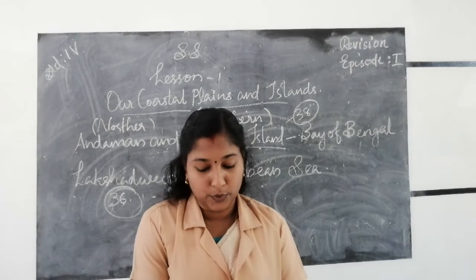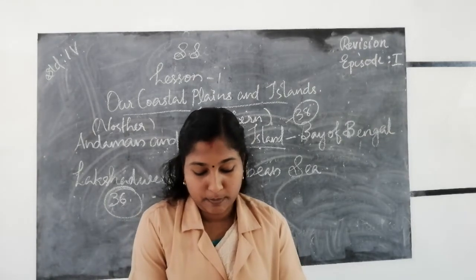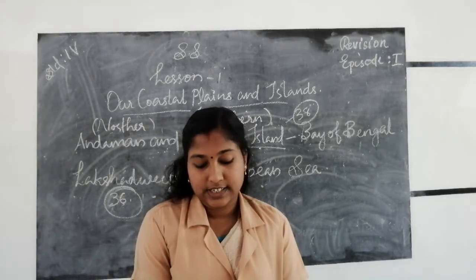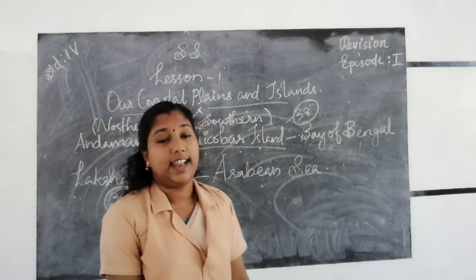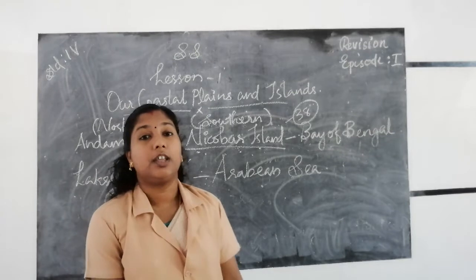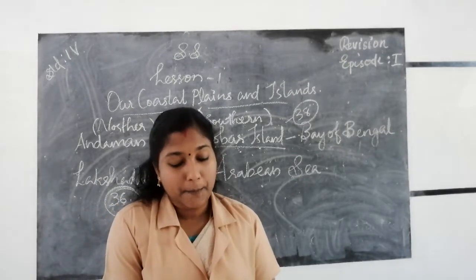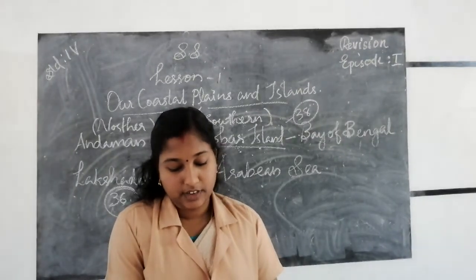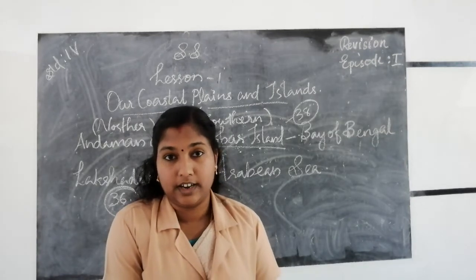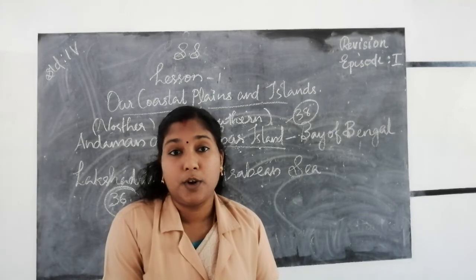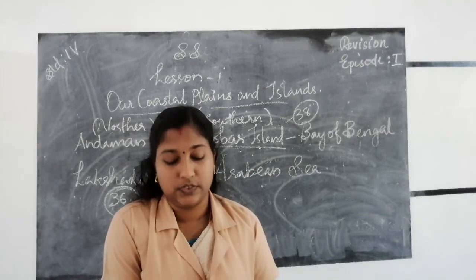It is a national monument situated in Port Blair of the Andaman and Nicobar Islands.